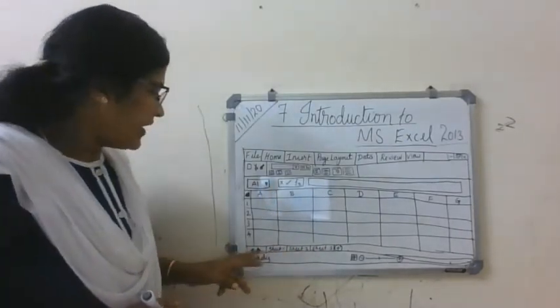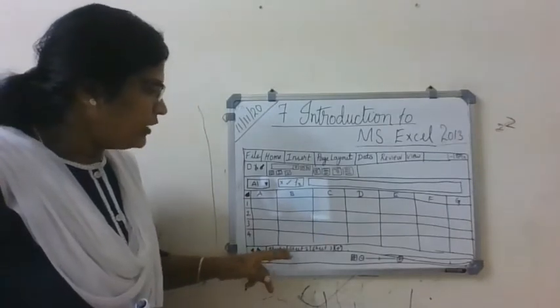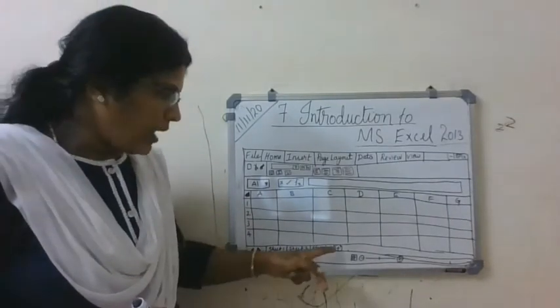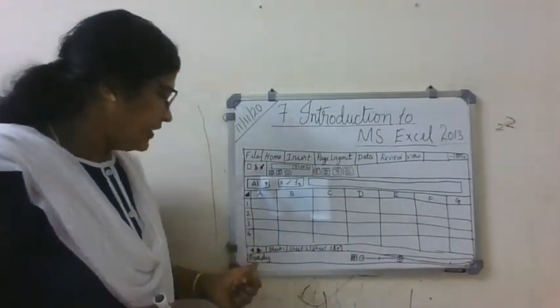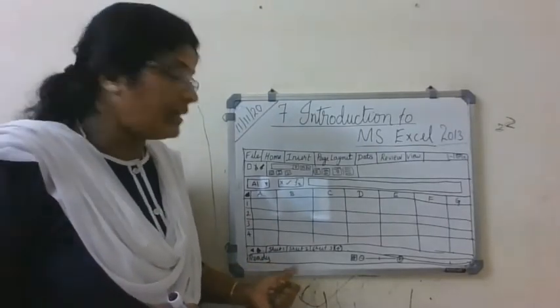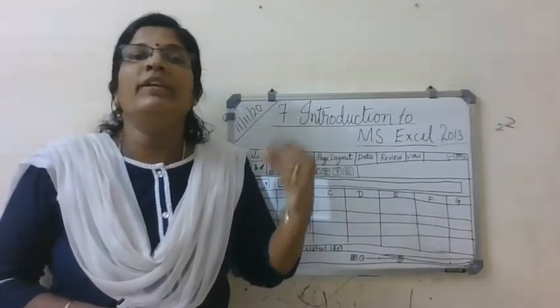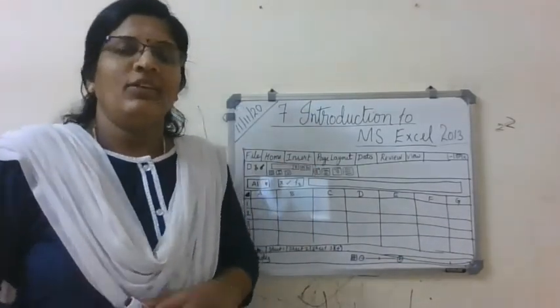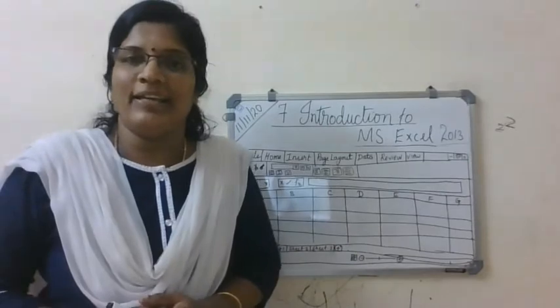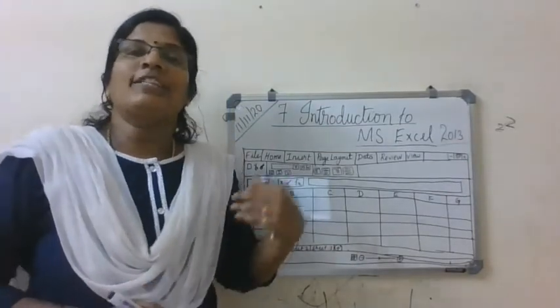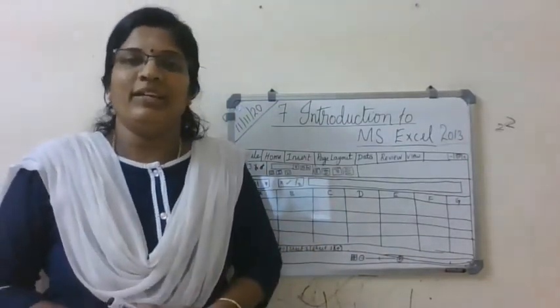On the bottom you can see arrow marks, then sheet 1, sheet 2, sheet 3, then one plus symbol is also there. Then here ready, some messages there. Then you can see maximize and minimize, the zoom in zoom out buttons are there. So this is what the screen looks like. Okay, I will explain about this screen next week.